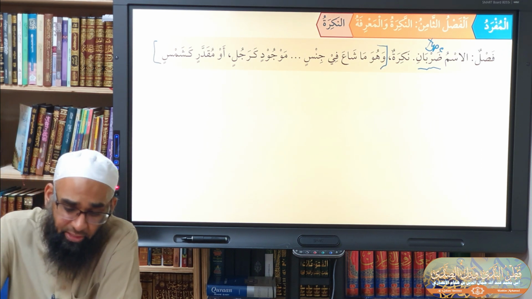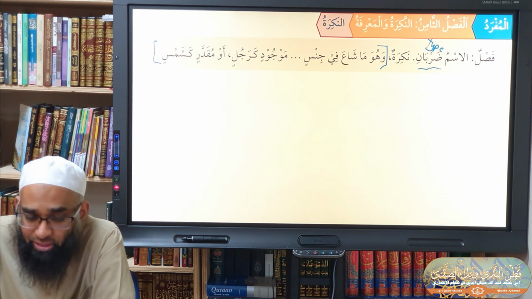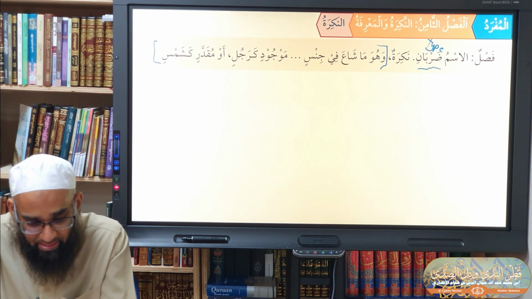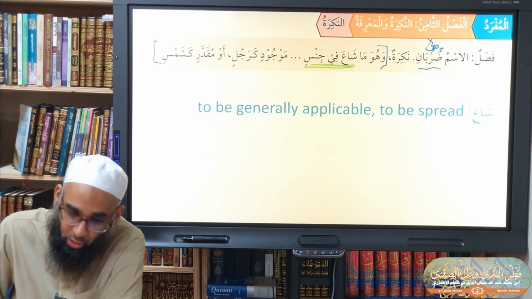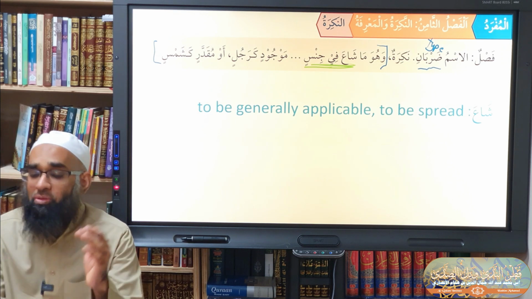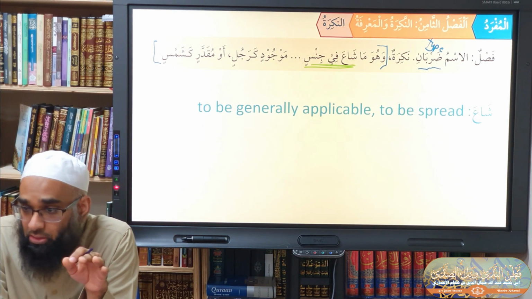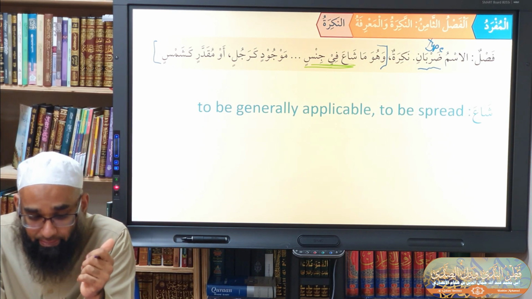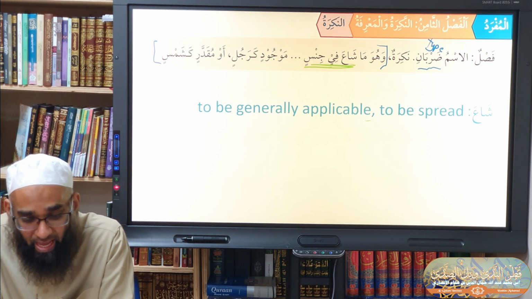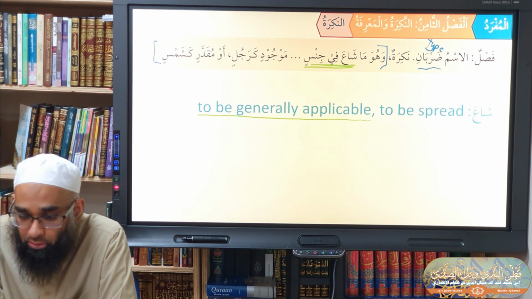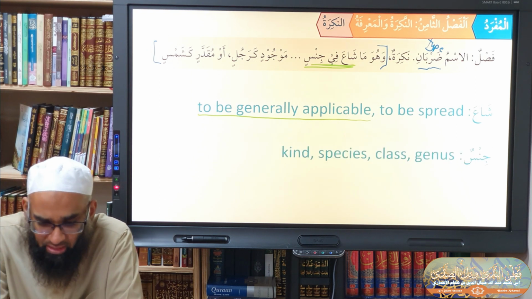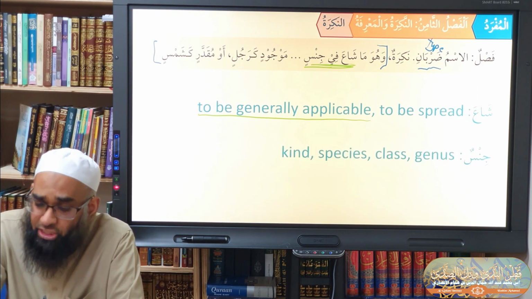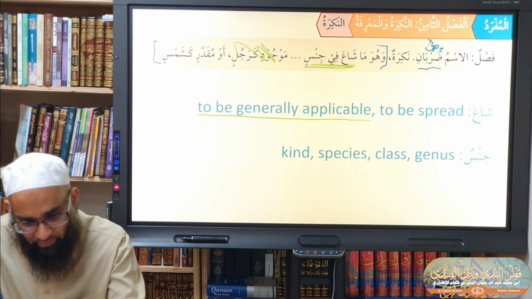Now this definition, let's look at the definition. What does it say here? Huwa ma sha'a fi jinsin. Let's just analyze this part first. When he says sha'a fi jinsin, what does that mean? The word sha'a yashi'u literally means to spread. But here, it means to be generally applicable. And the next word, jins, means here the class, the species, the genus. Don't worry about this at the moment, let's leave that for now.